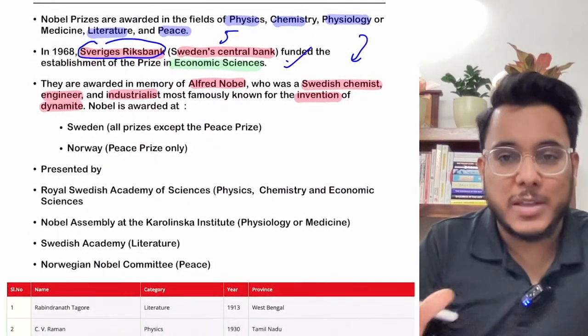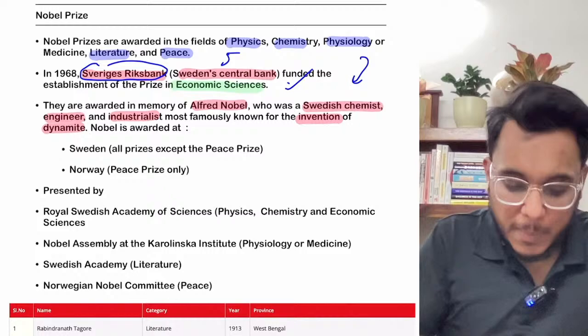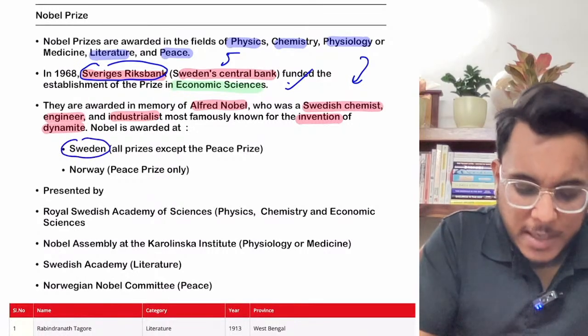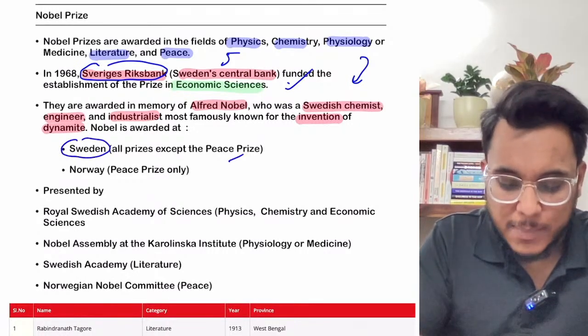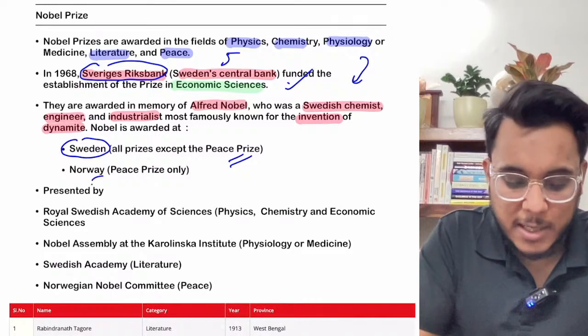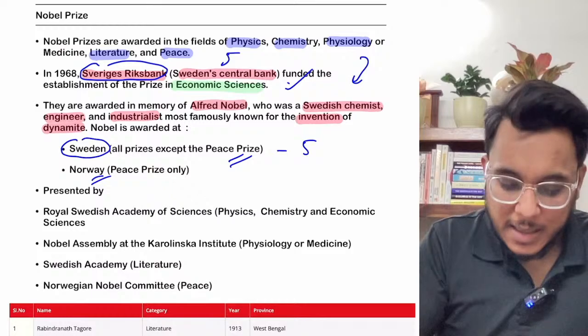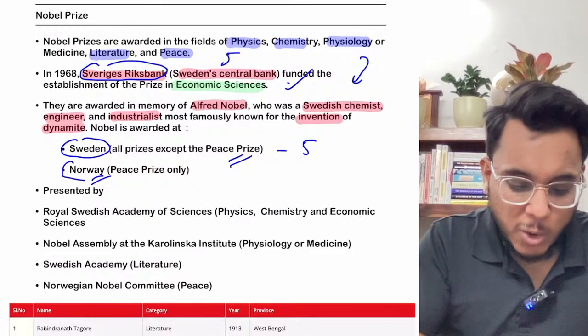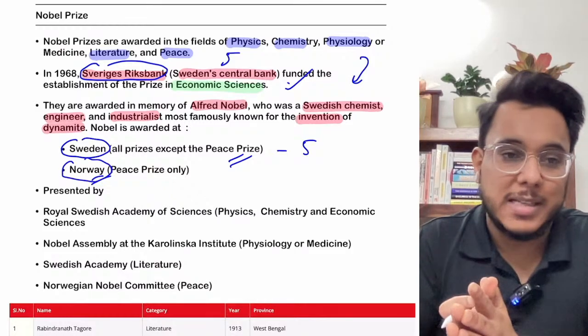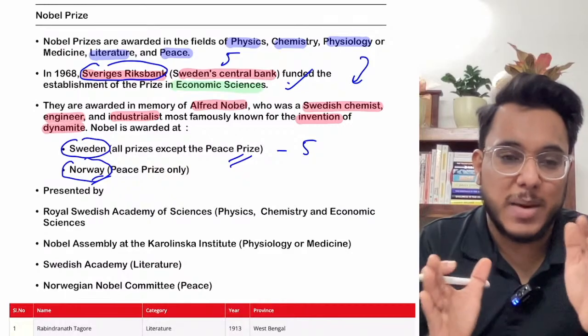Now when we talk about these Nobel Prizes, in Sweden all the Nobel Prizes are given except the Peace Prize, because the Peace Prize is given in Norway. So all the 5 prizes will be given in Sweden, and the Peace Prize will be given in Norway. Please keep these things in your mind, because such kind of questions can be asked in the prelims examination.